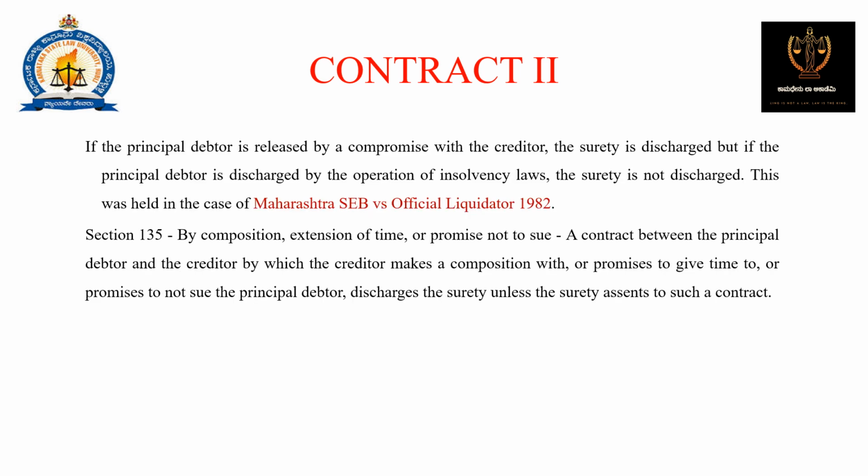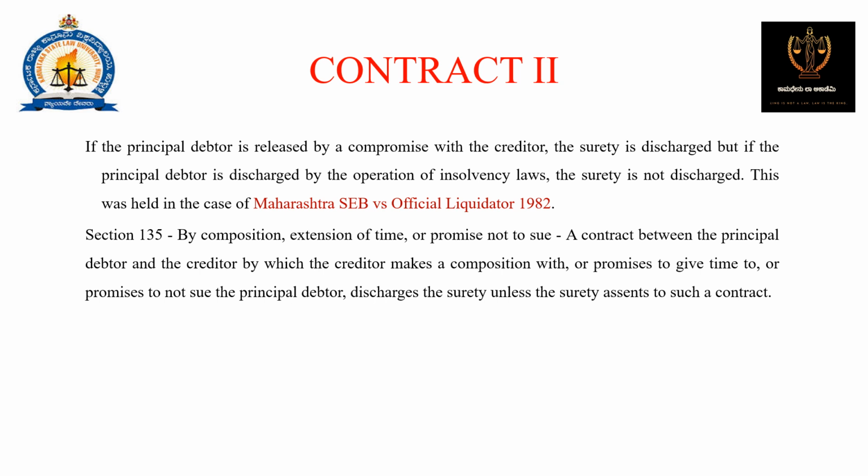If the principal debtor is released by a compromise with the creditor, the surety is discharged. But if the principal debtor is discharged by the operation of insolvency law, the surety is not discharged. This was held in the case of Maharashtra Seba versus Official Liquidator 1982.